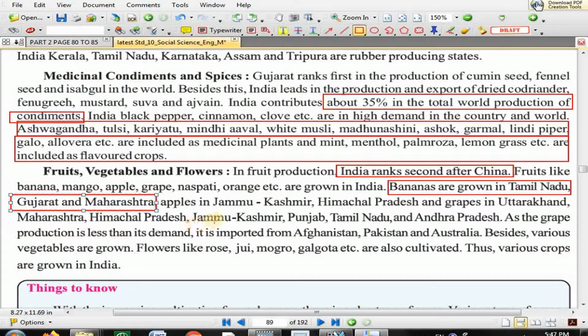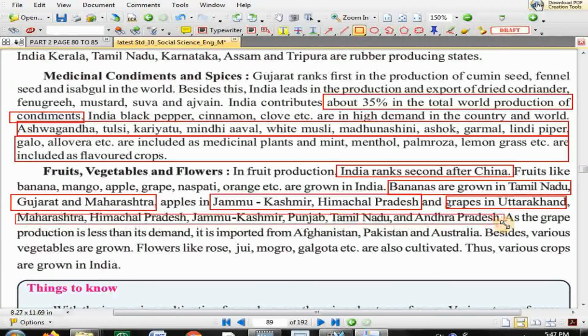Apple is grown in Jammu Kashmir and Himachal Pradesh. Grapes are grown in Uttarakhand, Maharashtra, Himachal Pradesh, Jammu Kashmir, Punjab, Tamil Nadu, and Andhra Pradesh. As the grape production is less than its demand, it is imported from Afghanistan. Imagine, students, grape production is less compared to its demand.